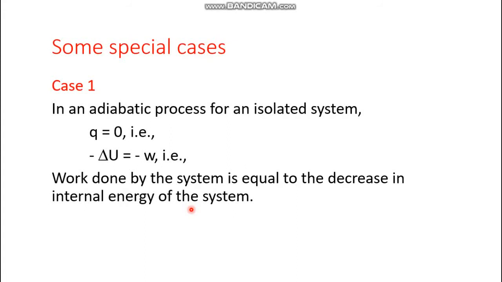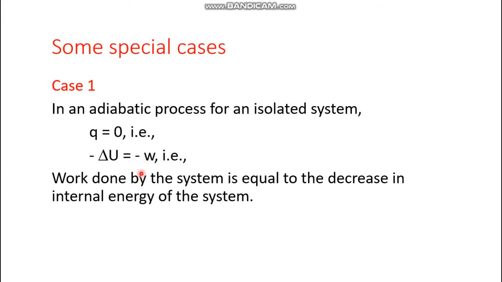First of all, let's take into account the adiabatic process where q is 0. If q is 0, then put this 0 value into the mathematical form of the first law of thermodynamics. So it will give minus delta U equals minus w. Minus delta U is the decrease in internal energy, and minus w is what? The work done by the system.